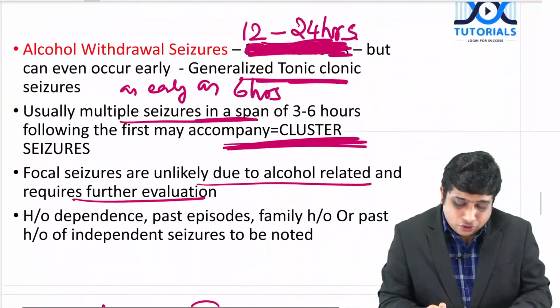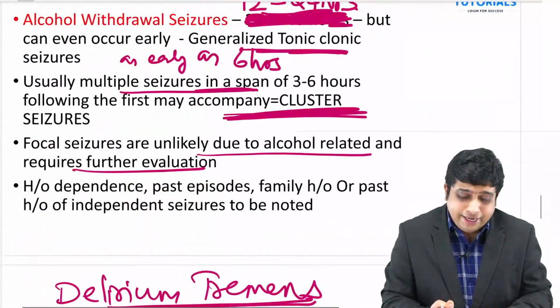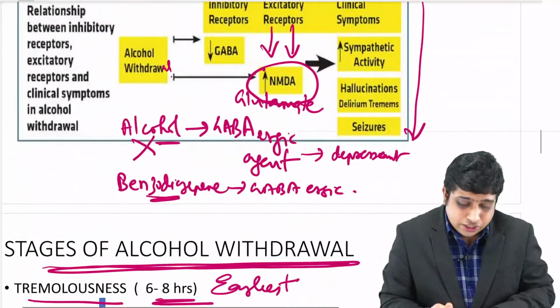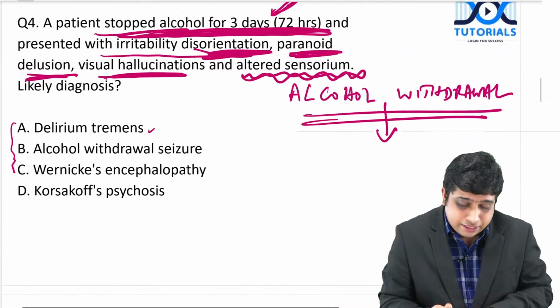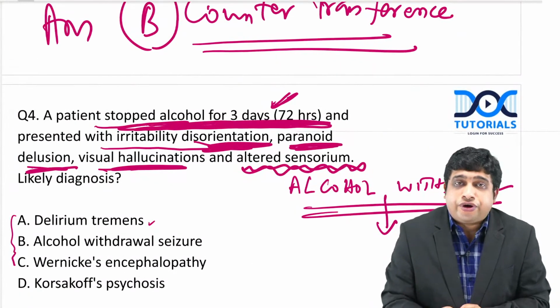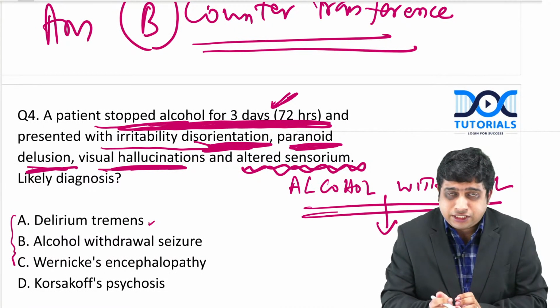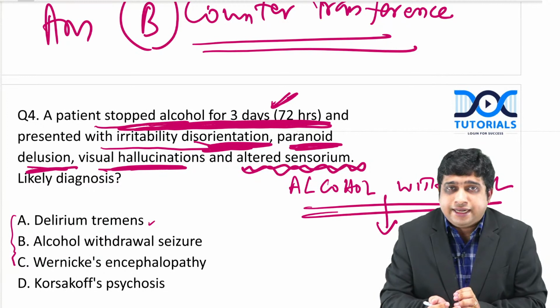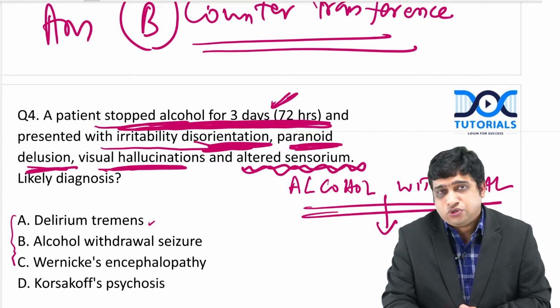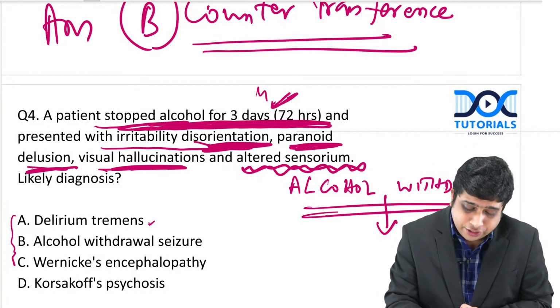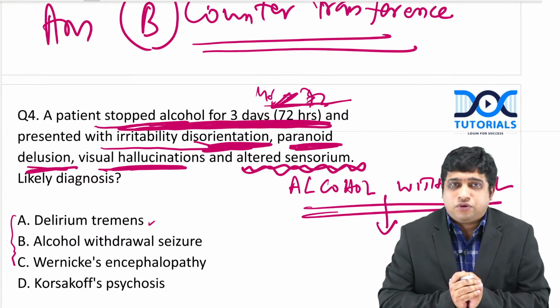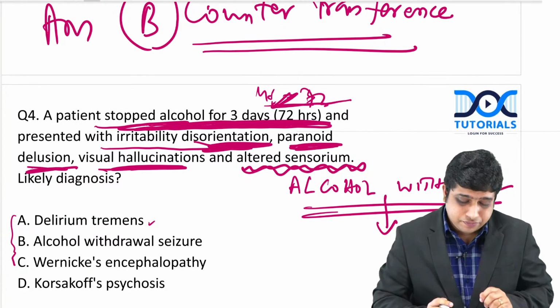It occurs in a time span of 48 to 72 hours or 36 to 72 hours, some say. Usually they say 2 to 3 days, mostly 48 to 72. So at least after 2 days you can remember, 1.5 to 2 days at minimum.